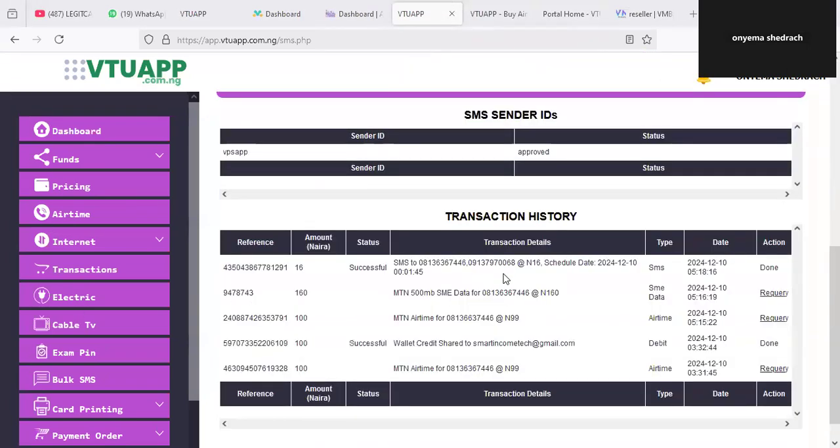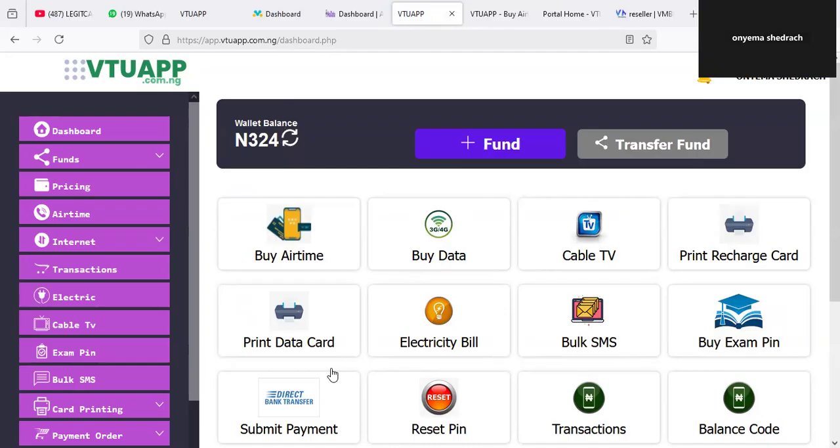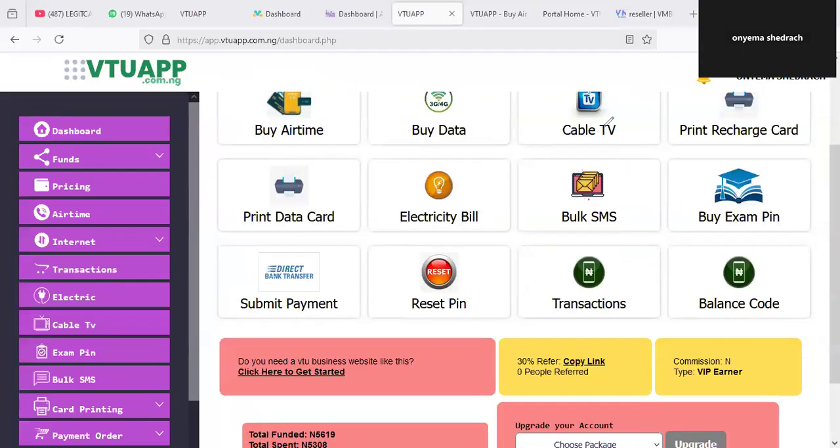But I can't just go and show you how to get a script without even showing you that this script is working. Most solutions out there, they will tell you that this thing is working. They will just be showing you the UI, how it looks, but they will never buy products. You can see that as I'm buying products, the system is debiting me in real time. The solution supports so many things, and the payment is all working on automation in this solution. So that's just the simple truth about it.